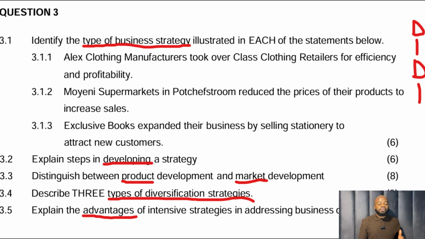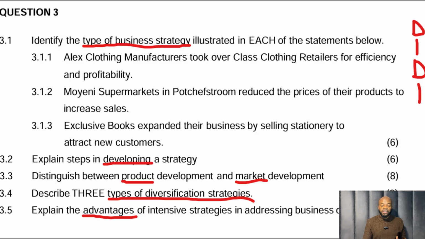Describe 3 types of diversification strategies. So remember I told you earlier the question was asking for a type of strategy and the answer there was diversification. Now they are saying 3 types of diversification strategy and we have 3 of them. We've got concentric strategy, we've got conglomerate strategy, and we've got horizontal strategy. I'm going to show you in detail in the next slide as well. Explain the advantages of intensive strategies in addressing business challenges.